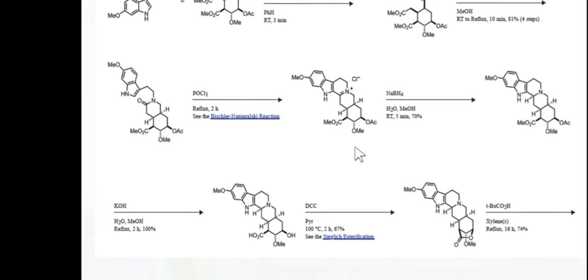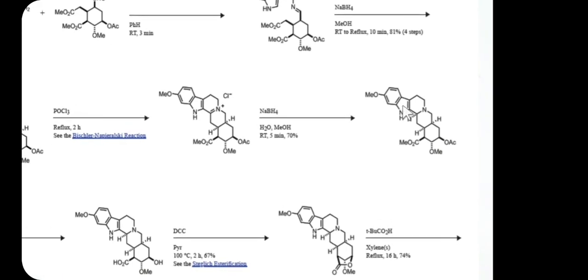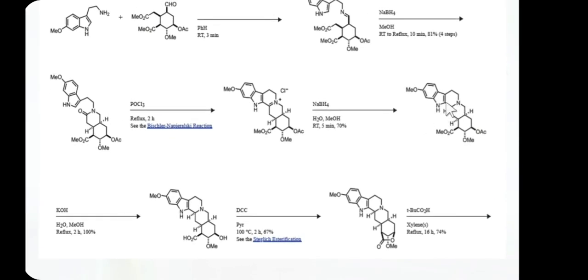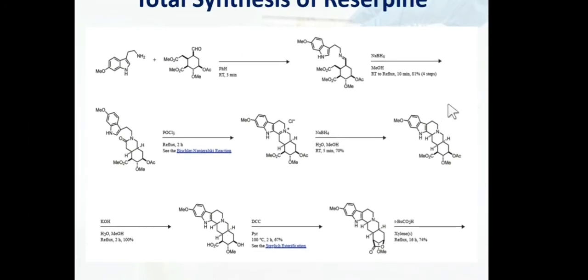So friends, once we did the reduction, we get hydrogen over here, but this geometry is not correct for reserpine. So in the next few reactions we are going to change this stereochemistry over here. But before that, treatment with KOH in the presence of H2O and methanol is a simple hydrolysis of this ester. Okay, now we form this pentacyclic ring. So now we are coming over here. This ester molecule is hydrolyzed with the help of KOH and water to COOH.